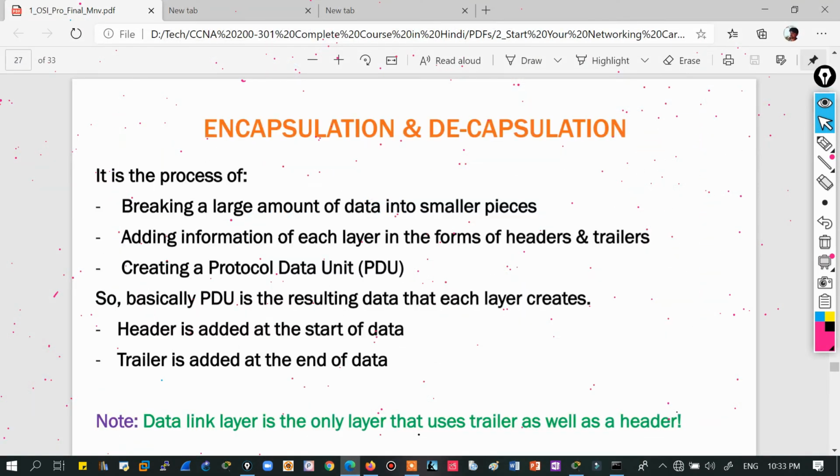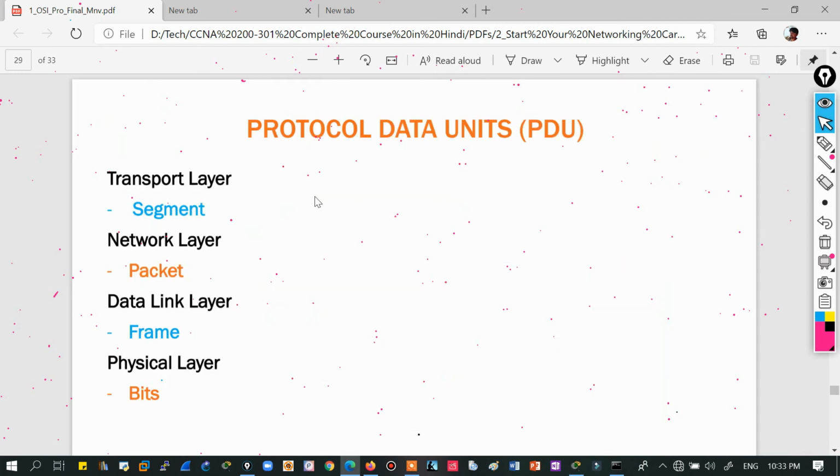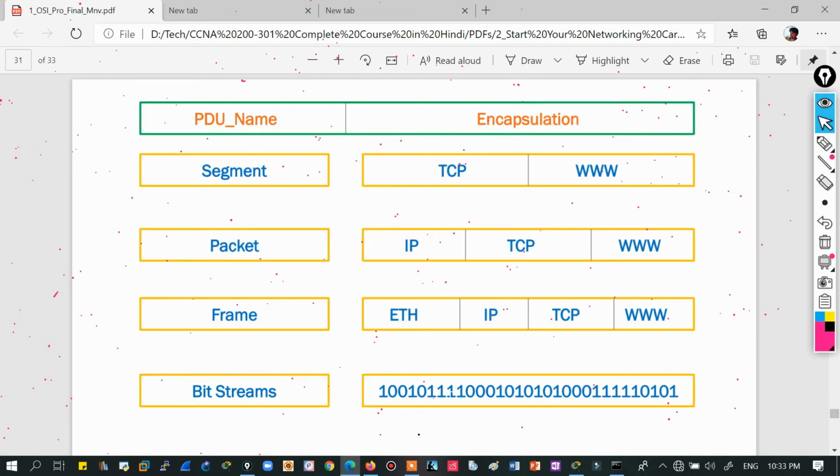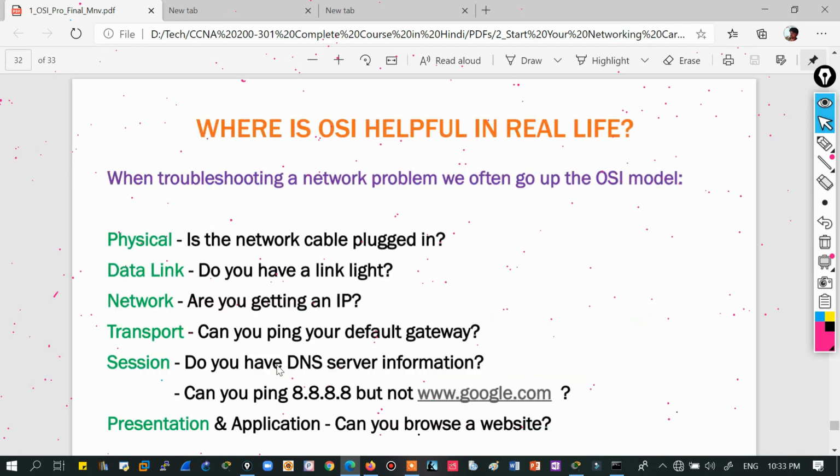You can read about it here. I think I have discussed everything about this. Then PDUs at each layer: transport layer segment, network layer packet, and so on. What is encapsulation? This is the formatting at the sending host, the receiving host, and so on, right? This is again for your reference, the type of protocols being used. And where is OSI helpful in real life? I told you when I gave the example of troubleshooting, so you can read about it.